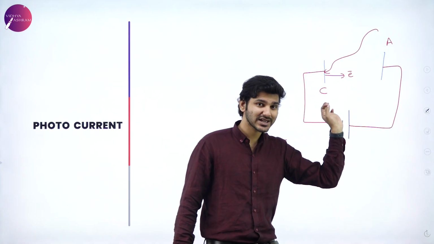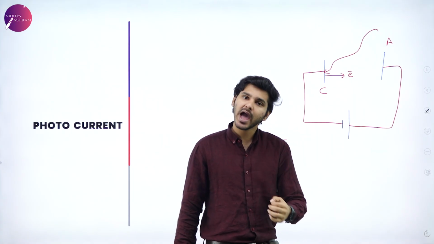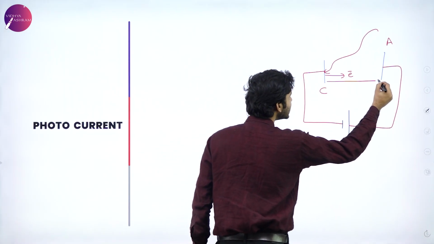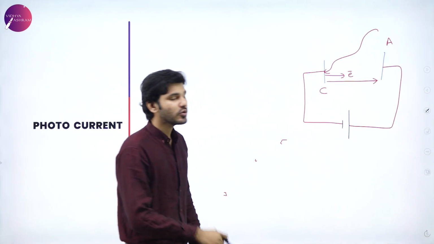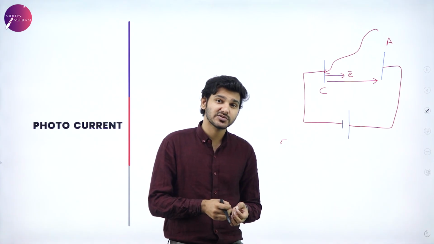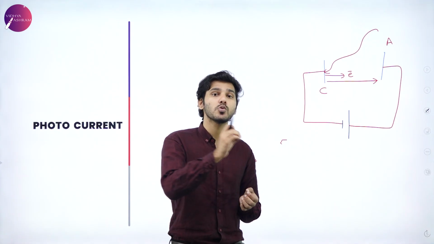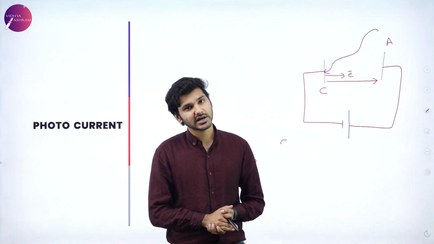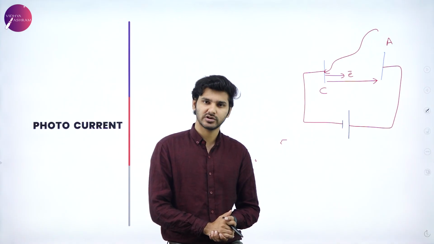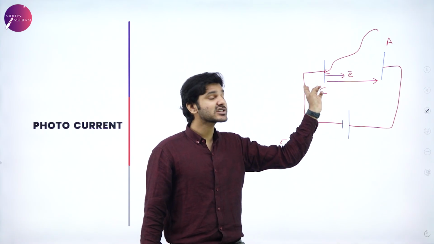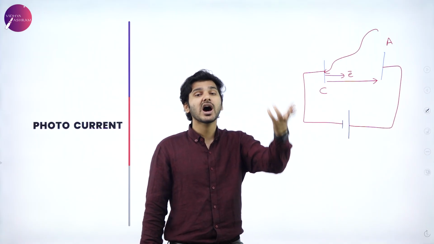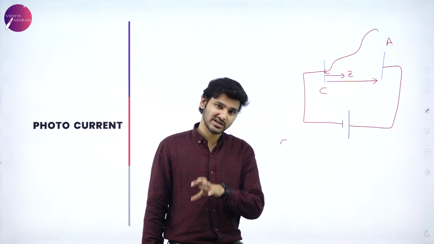The negative particle is being attracted by the anode, which means that the electron will move from C to A. So what happens when a negative charged particle like an electron moves in a circuit? It produces electric current completing that particular circuit. So here electric current is produced by electrons which are produced by photoelectric effect.